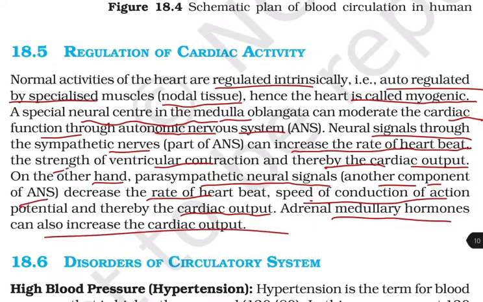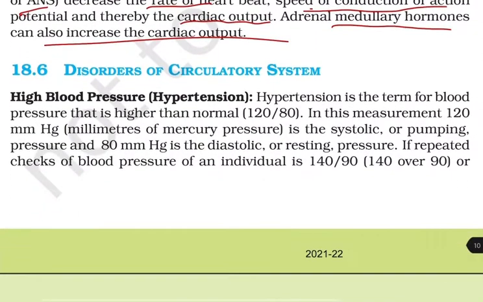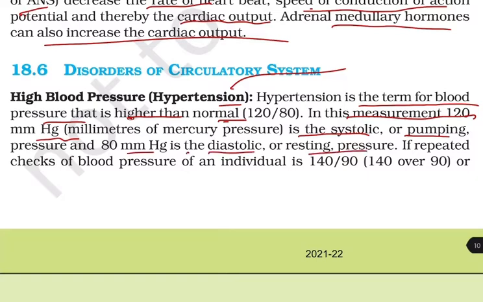Adrenal medullary hormones can also increase the cardiac output. Disorders of the circulatory system. First, high blood pressure, that is hypertension. Hypertension is the term for blood pressure that is higher than the normal, that is 120 by 80. In this measurement, 120 mm of Hg, that is millimeter of mercury pressure, is the systolic or the pumping pressure, and the 80 mm of Hg is the diastolic or the resting pressure.